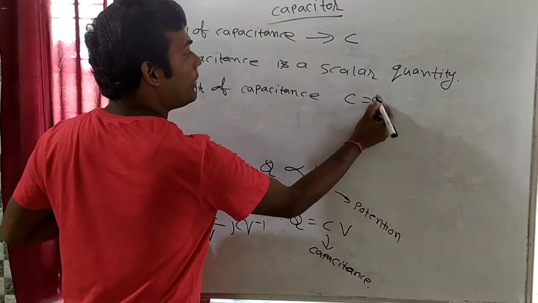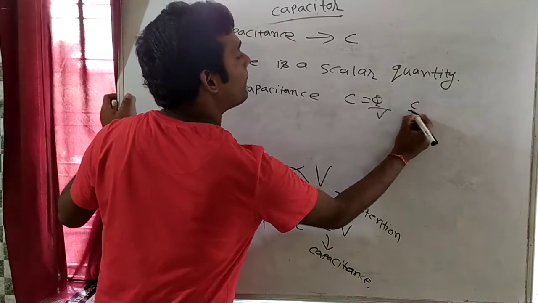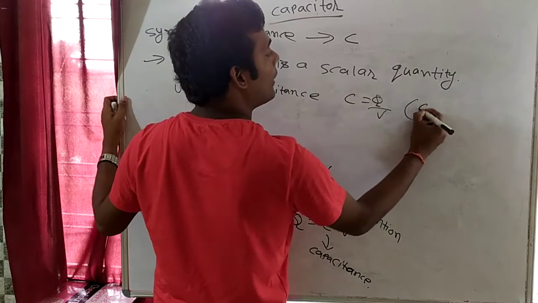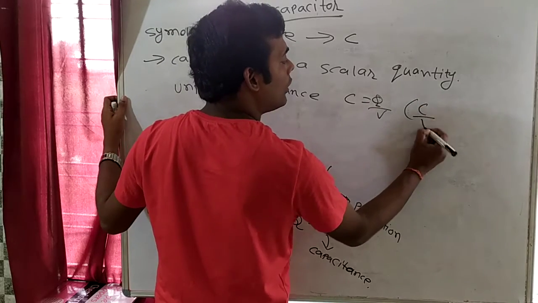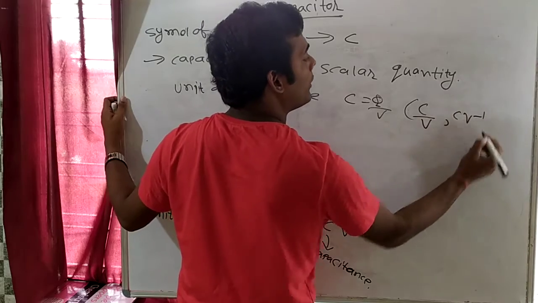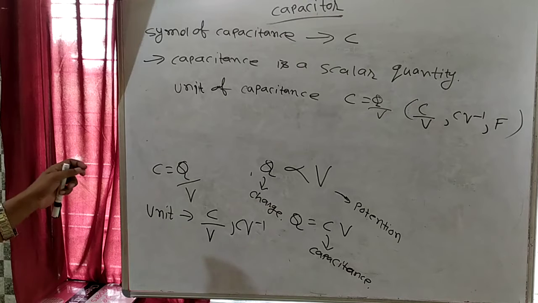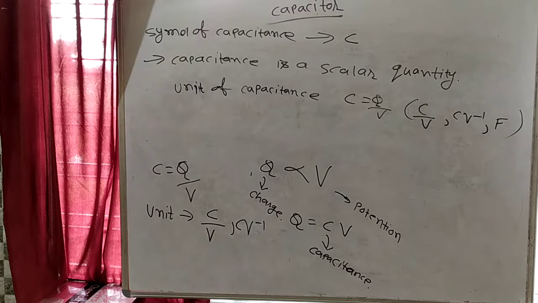C is equal to Q by V. So this will be coulomb per volt. So the unit will become coulomb per volt or coulomb volt inverse, and this is known as farad. 1 coulomb per volt is known as farad. What is farad?